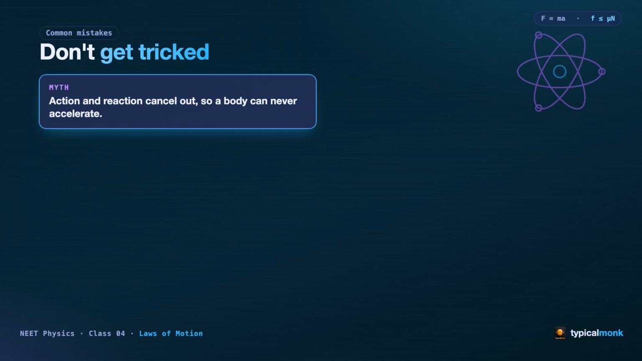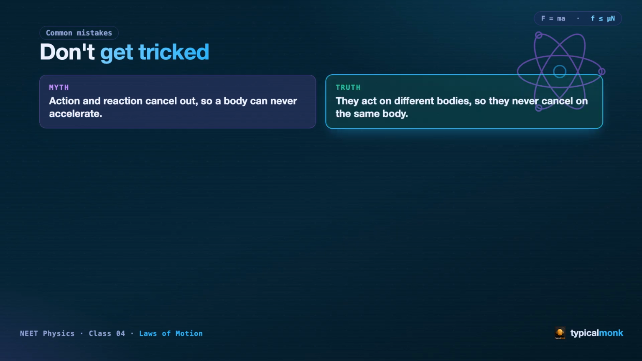Now let me save you some marks. Two myths that trap thousands of students every year. Myth 1. Action and reaction cancel out, so a body can never accelerate. It feels so logical, equal and opposite. Surely they cancel? Arjun believed this for months. But here is the truth. The two forces act on different bodies, so they never cancel on the same body. Each body feels only its own force and can accelerate freely.